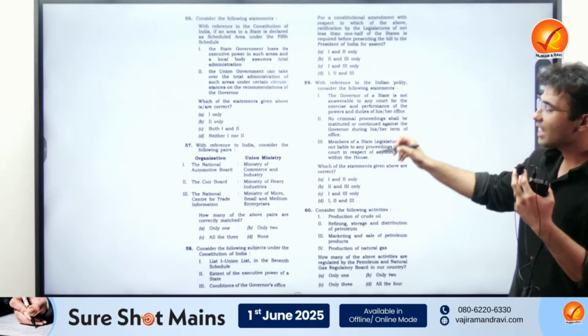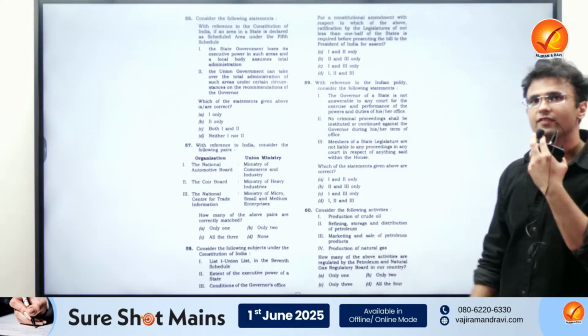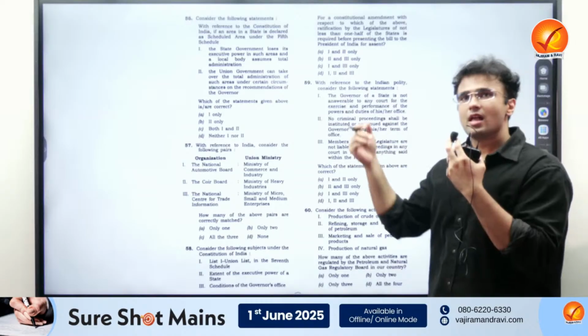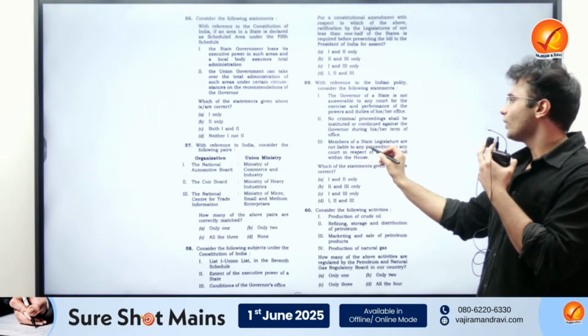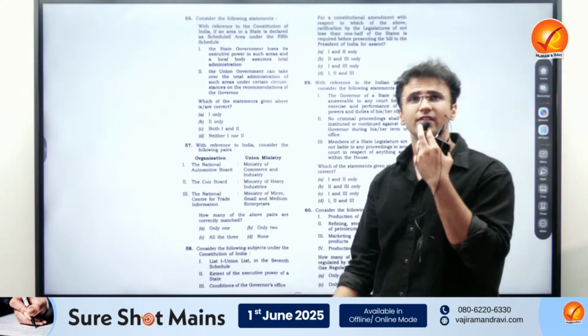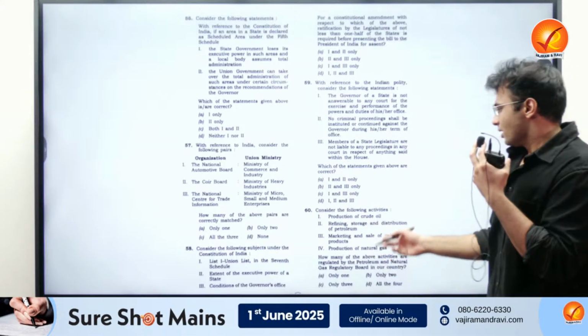So it is a very intriguing and interesting application of polity which is being asked over here, and this is how you can approach the questions. And you should know this question: members of state legislatures are not liable to any proceedings in any court in respect of anything said within the house, Articles 105 and 193 under the parliamentary privileges, right?